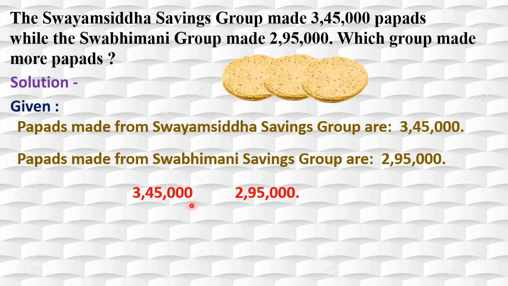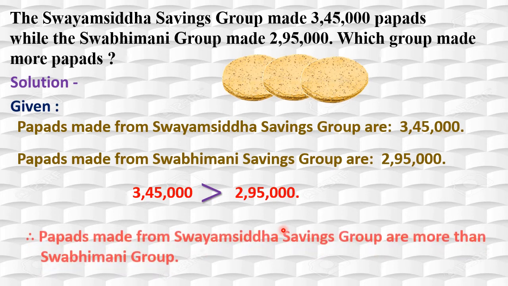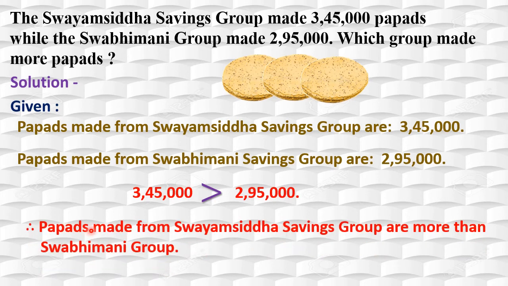Yes, you are right. 3,45,000 is greater than 2,95,000. Isn't it? Yes, we got the answer, right? We will write the answer here. Therefore, papads made from Swayam Siddha Savings Group are more than Swabhimani Group.